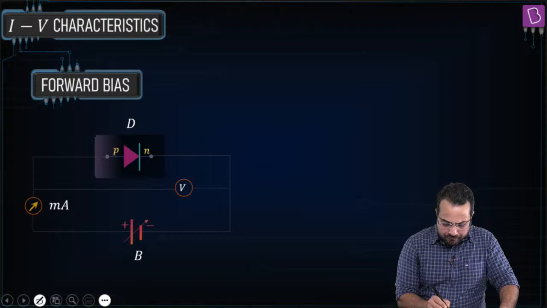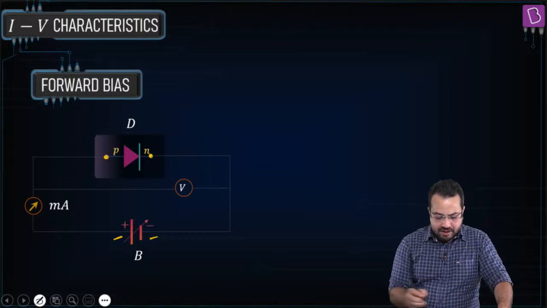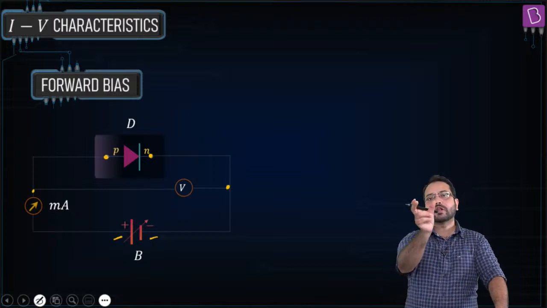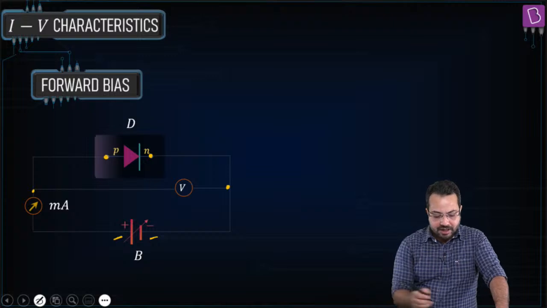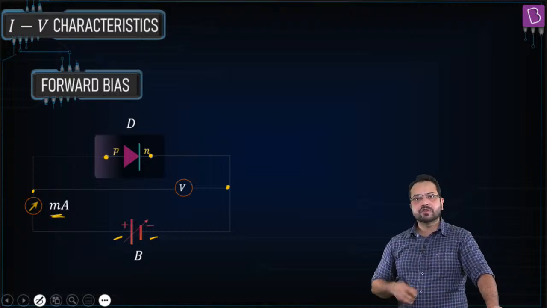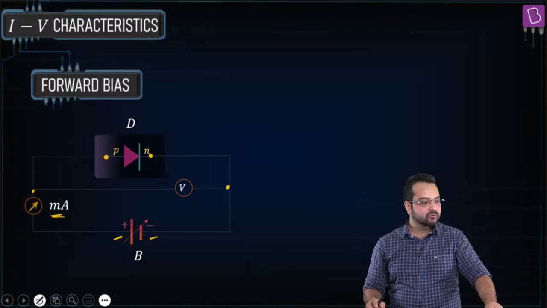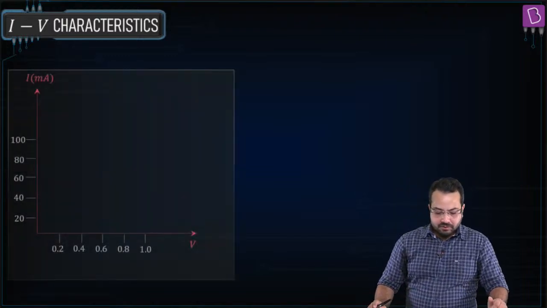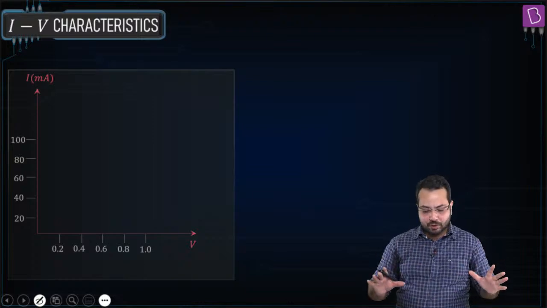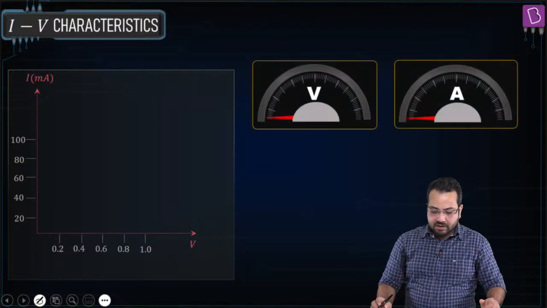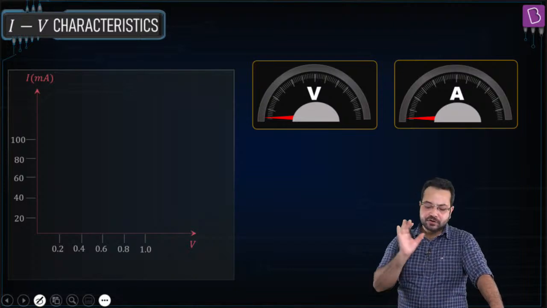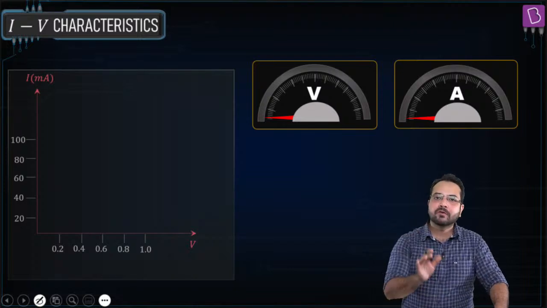So what we have done is positive side connected to P, negative side connected to N, and then we have placed a voltmeter, which will measure the potential difference across the diode, and we have this milliammeter which is going to measure the current. Perfect. Now this is a graph which is going to be created. I want you to focus on the voltmeter, ammeter and the graph. First you focus on this and you tell me what you have observed.